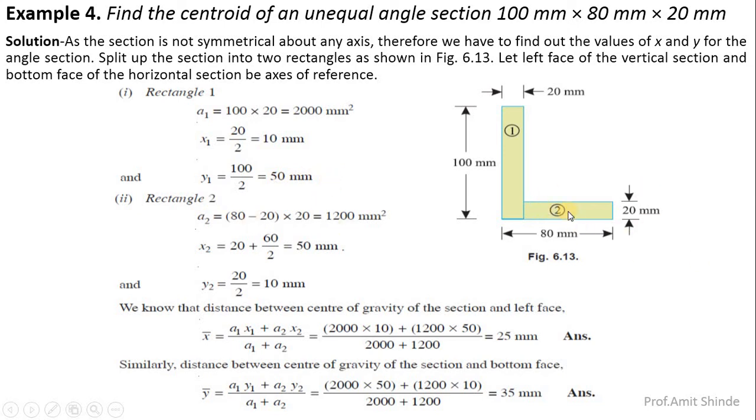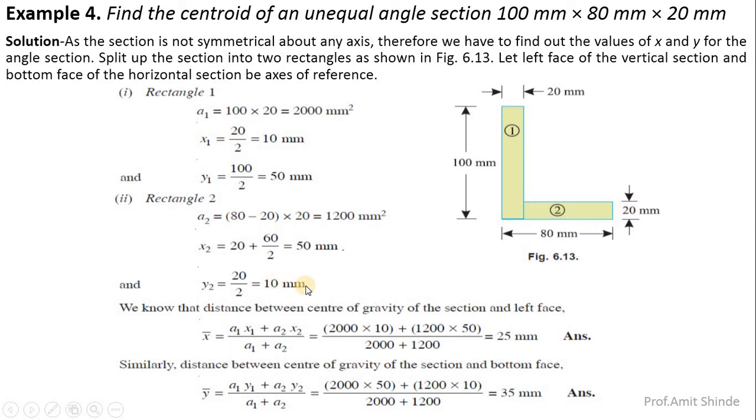Similarly for the other rectangle, out of this 80 we have already considered 20, therefore the remaining part is 60 into 20. This 80 minus 20 is 60 into 20, so it becomes 1200 millimeter square. Now here x2 is the location from the left to the center of the figure. This is 20 plus 60 by 2, which becomes 50 millimeter. And y2 is from the bottom to the center of the figure, 20 by 2, which is 10.